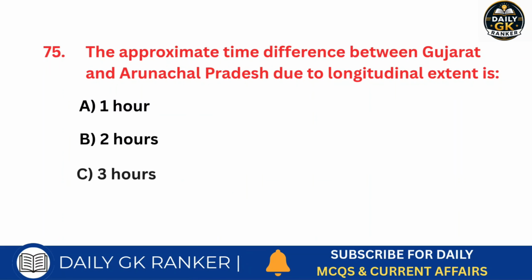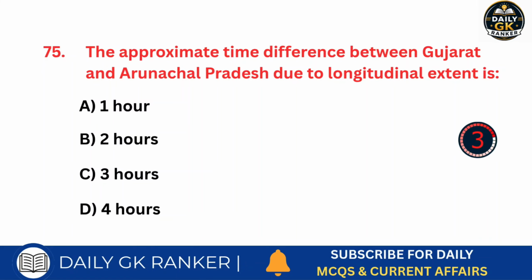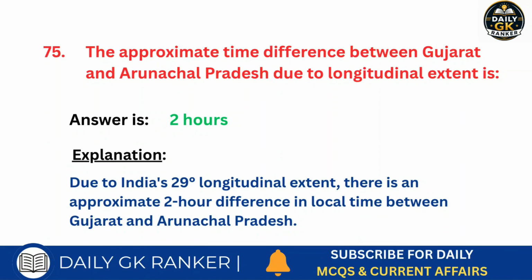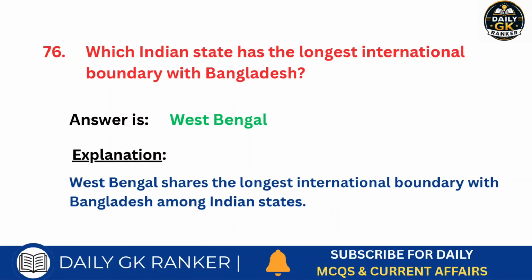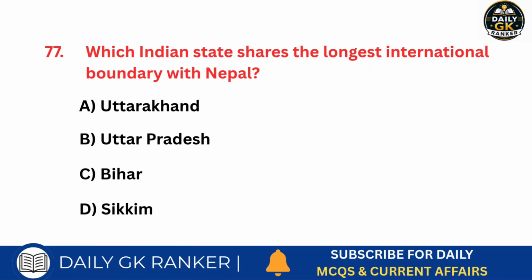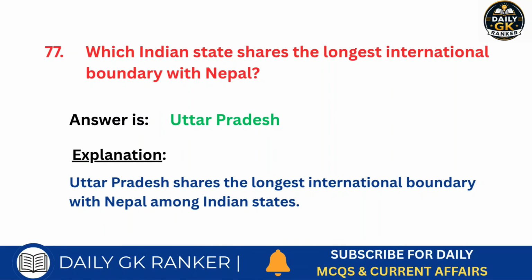The approximate time difference between Gujarat and Arunachal Pradesh due to longitudinal extent is. Answer is 2 hours. Which Indian state has the longest international boundary with Bangladesh? Answer is West Bengal. Which Indian state shares the longest international boundary with Nepal? Answer is Uttar Pradesh.